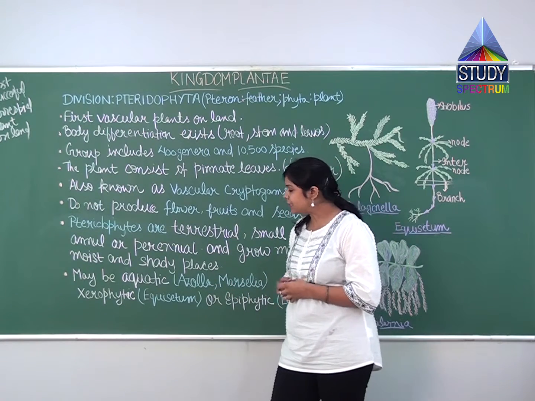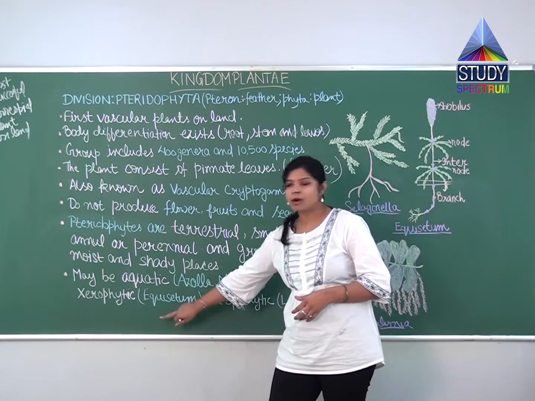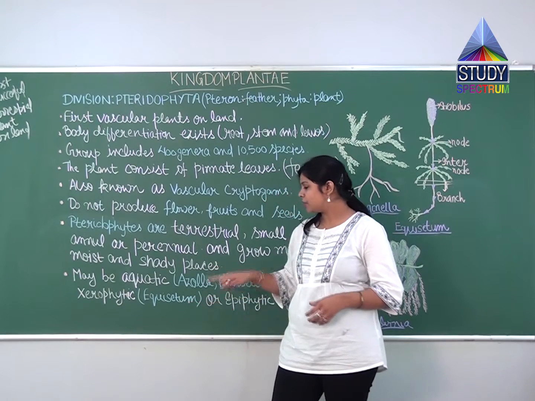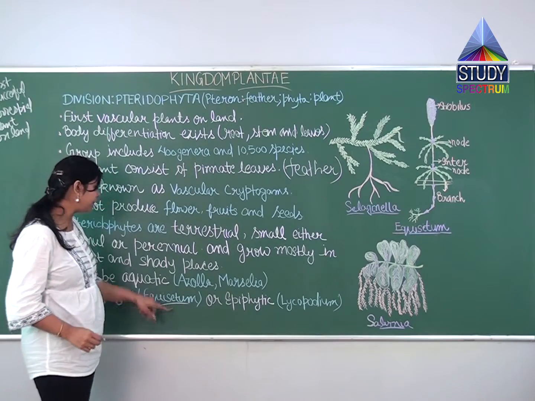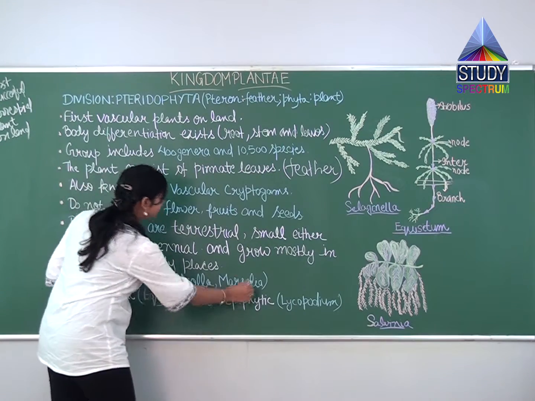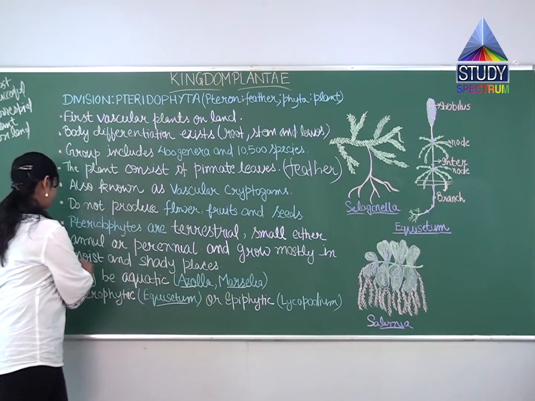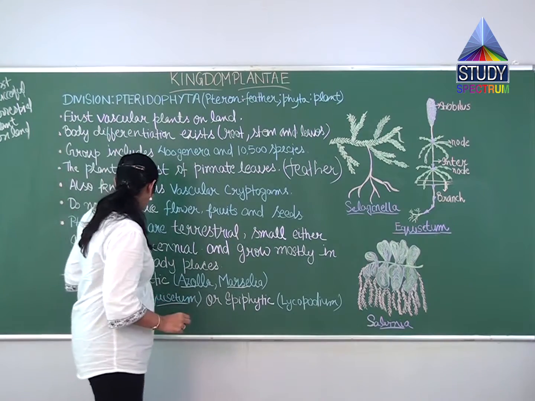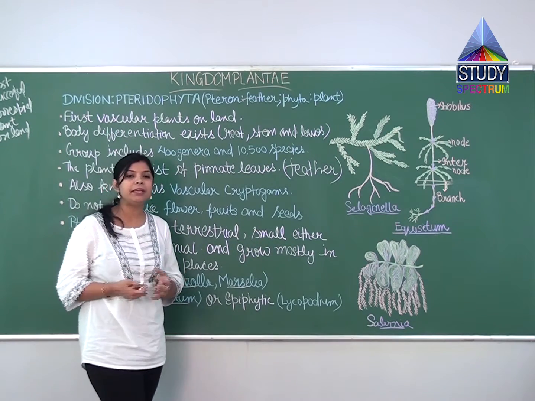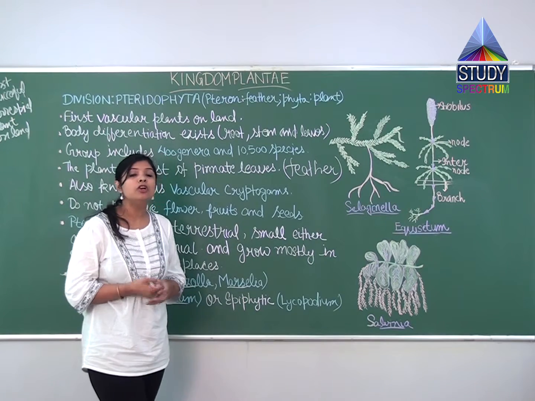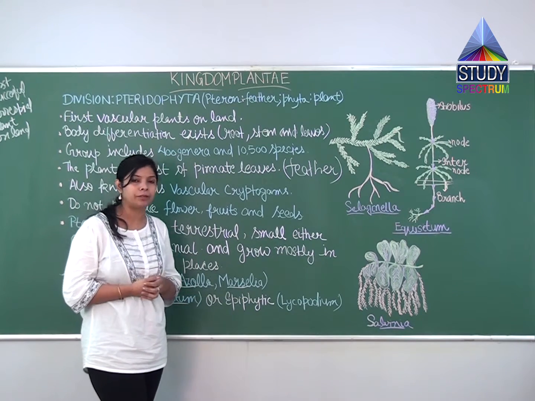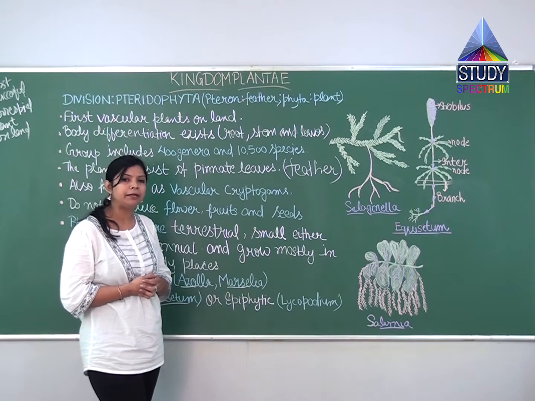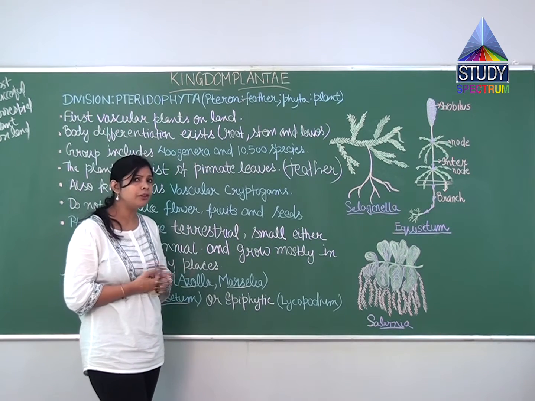Now, other than this, there are many plants called xerophytic plants. An example can be Equisetum, and Azolla and Marsilea will come in the aquatic plants. If I talk about xerophytic, what is the meaning of xerophytic plants? Plants that are adapted to survive with little water. These kinds of plants come in the category of xerophytic plants.